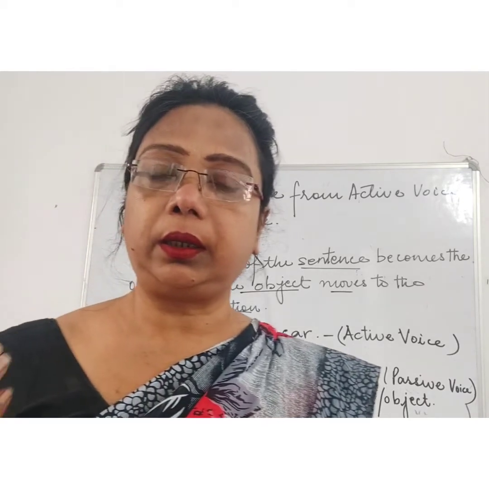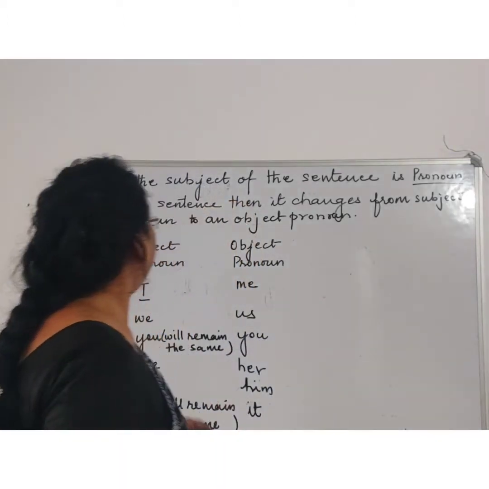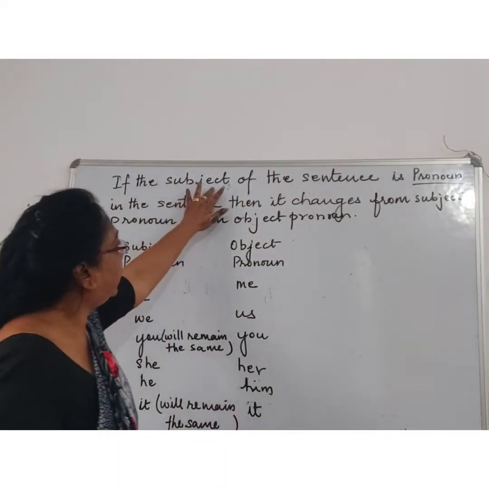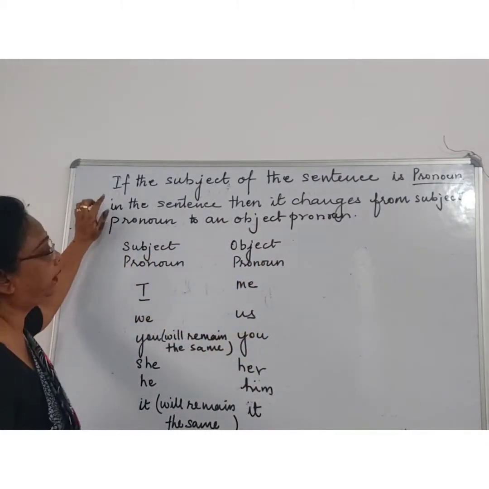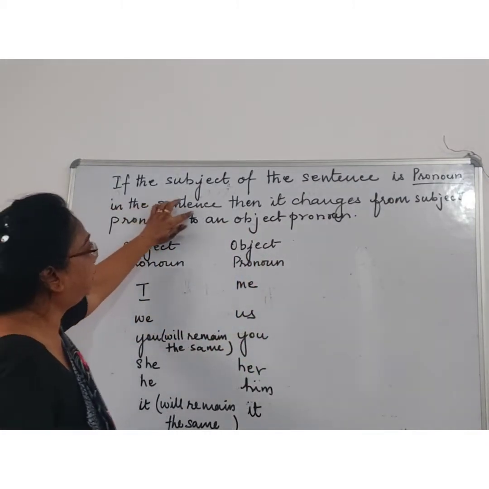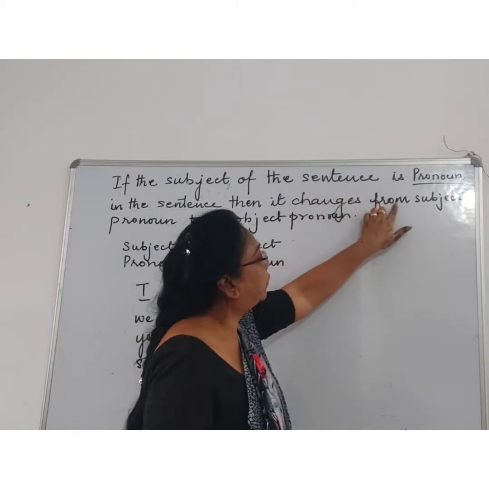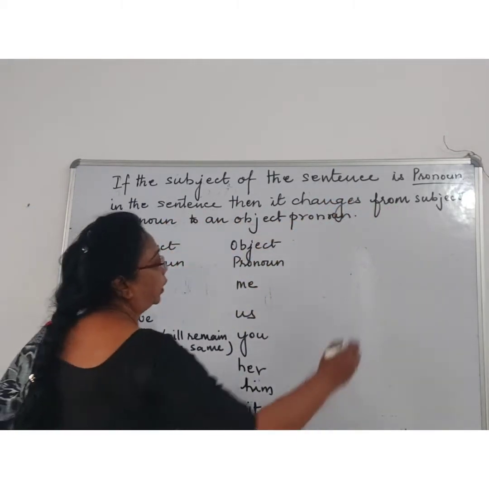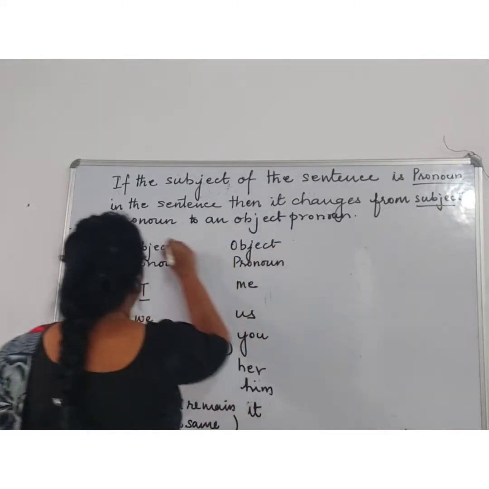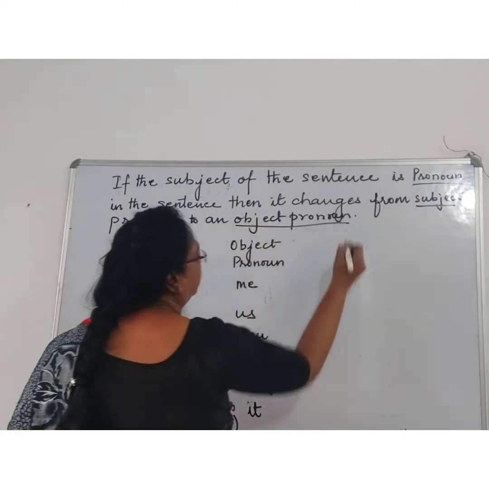Now we'll see the pronoun objects. Next we'll see if the subject of the sentence is a pronoun, then it will change from a subject pronoun to an object pronoun.